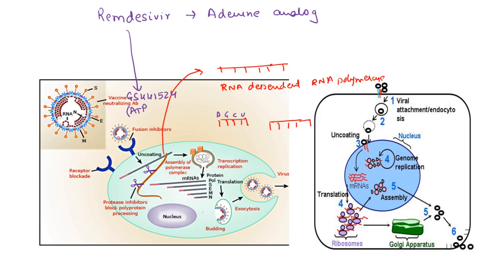Now, since it is an adenosine triphosphate analog, the RNA dependent RNA polymerase wrongly recognizes this GS441524 as an adenine nucleotide, and instead of inserting adenine into the RNA component of the new virion, it inserts the remdesivir component, and this leads to termination of the process of synthesis of new RNAs, and hence new virions are not produced, and this is how remdesivir works.